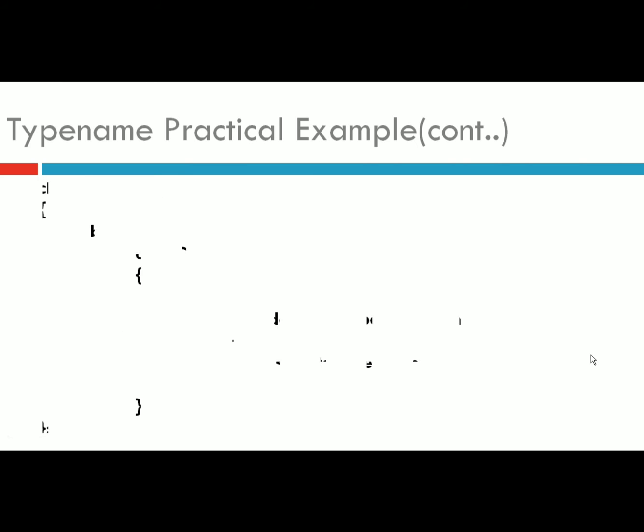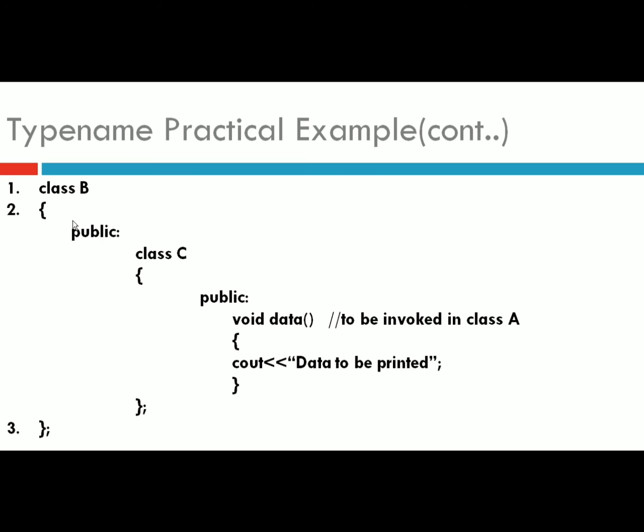On the next screen we have class B. In class B, under the public section, I have created one more class called C, so C will be the nested class. In this C class I have defined one function called data. This data function we are calling in class A using the object of class C. How are we creating an object of a nested class?